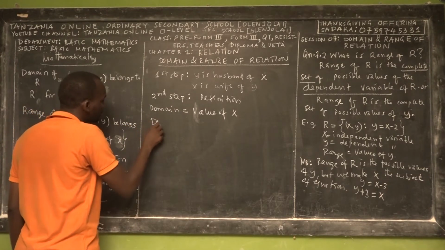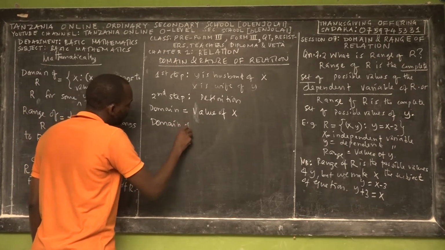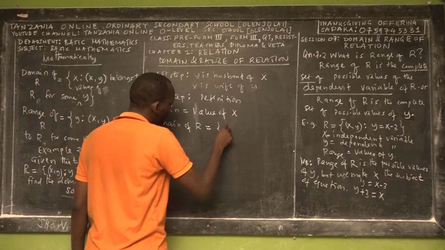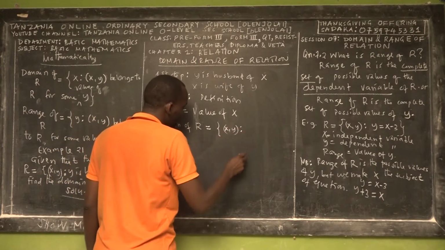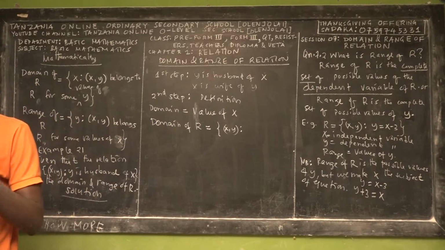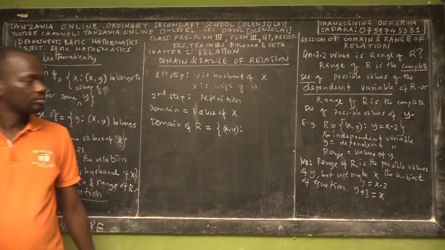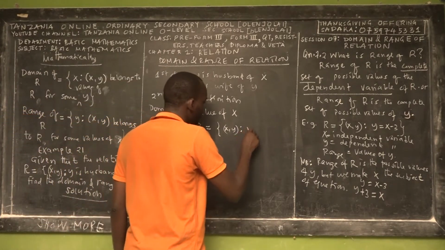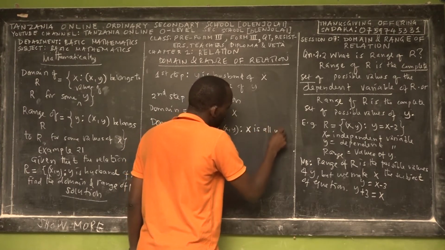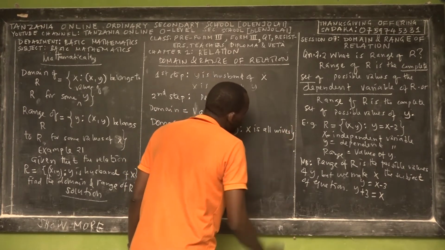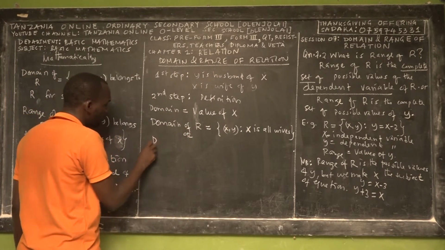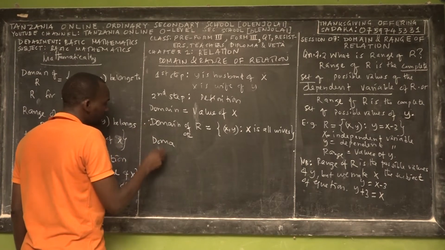So for this case, the domain of the given relation is a set of x comma y, such that x is the set of all wives. So you can write it like that once.